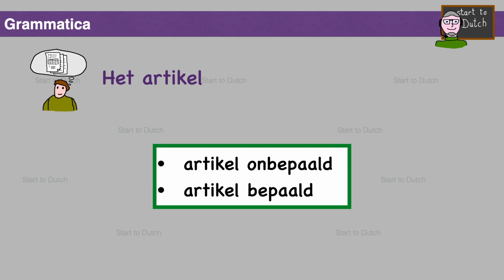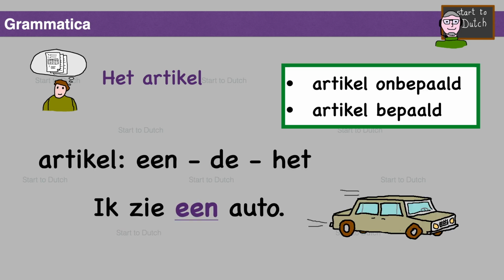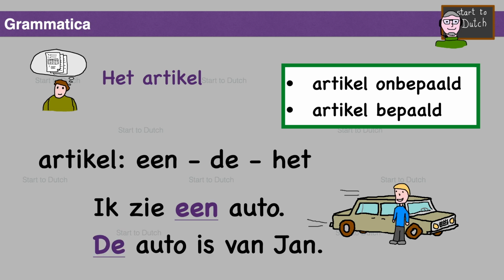Okay, now we already know what an article is, but then what is the difference between an indefinite and a definite article? Artikel onbepaald, artikel bepaald. There are three articles, een, de, het. In this sentence we use een. Ik zie een auto.